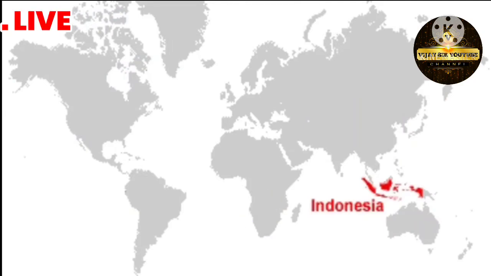The places which are very close to the equator, we call them the equatorial region. So Indonesia is also situated in the equatorial region. That is why throughout the year they have hot temperature and they don't have a winter season.